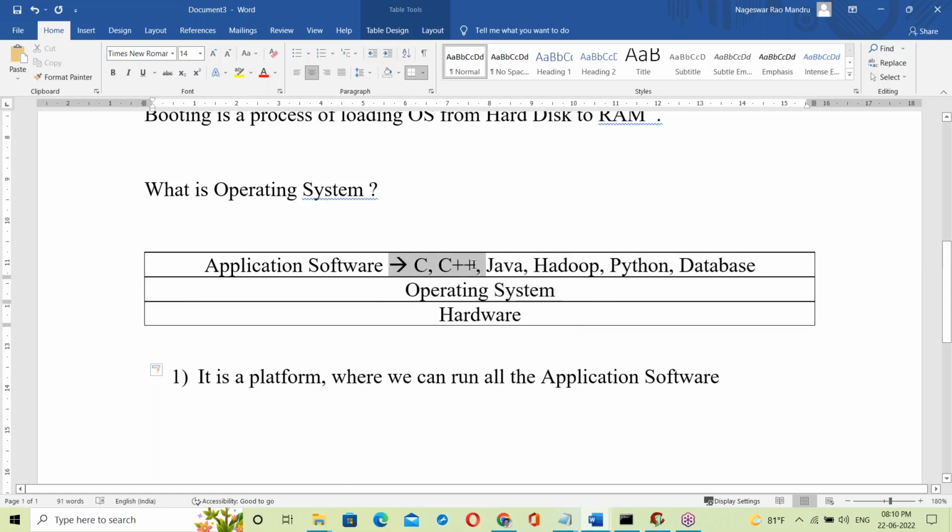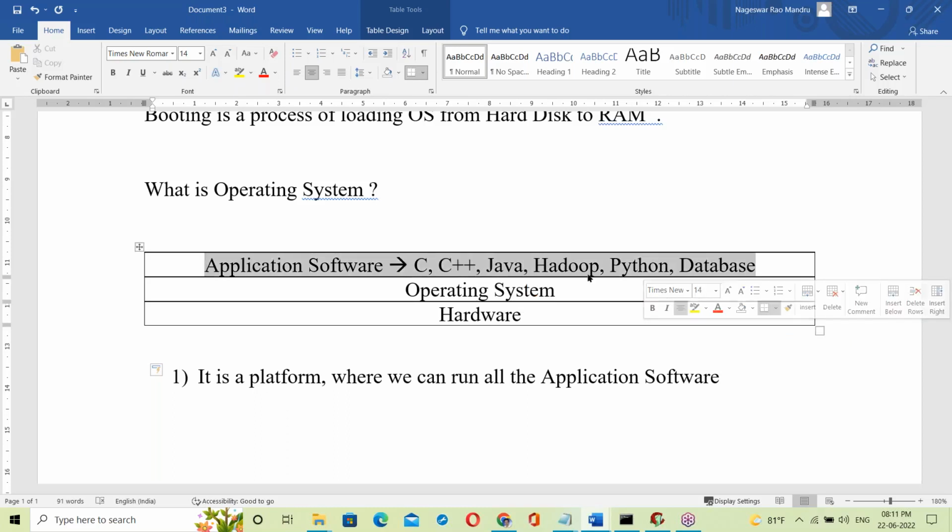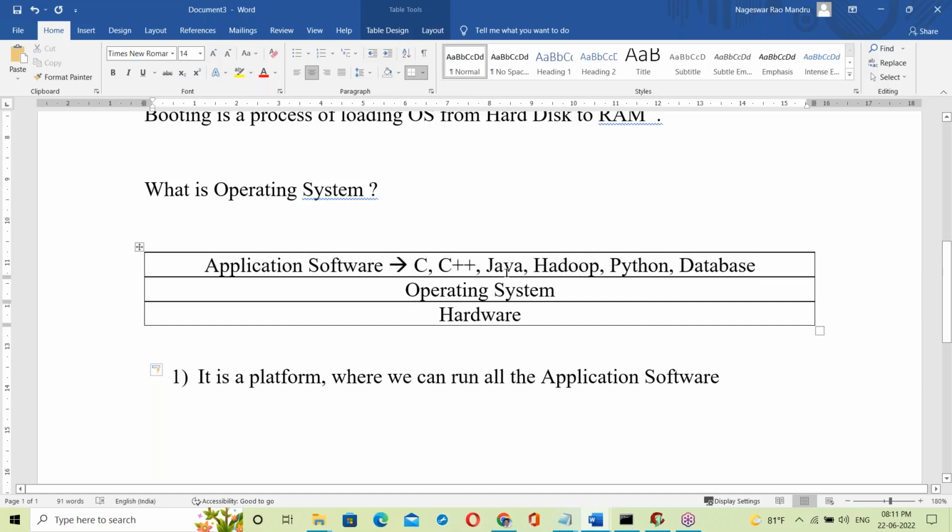Maybe some languages, some packages, some tools, like Hadoop infrastructure tools, AWS tools, DevOps tools, everything is running on top of the OS. So those are application software. The OS runs on top of hardware. These programs cannot run on top of hardware. On top of the OS they run, because the OS gives a platform where we can run all the application software.